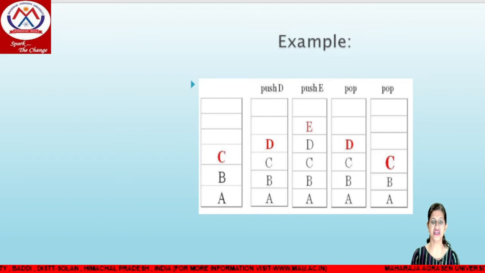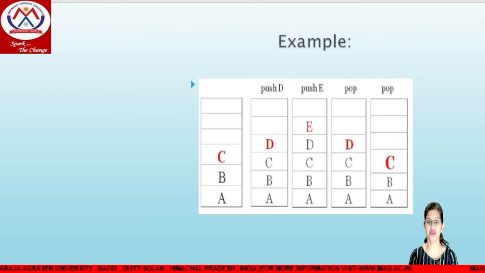The next operation is again push, meaning we have to push the item E. Now the top is at location 3, that is D. Now we have to increment the top, that is top is equal to top plus 1. Now top is at location 4. Now we have to insert the item E. So this is generally the insertion operation.